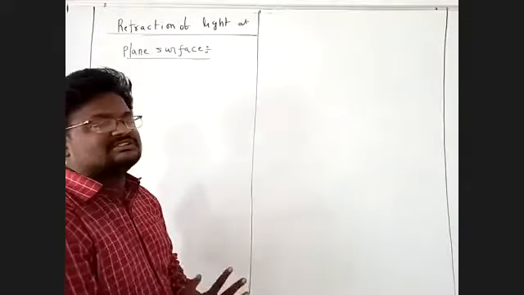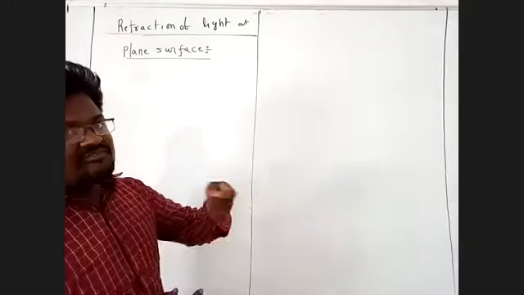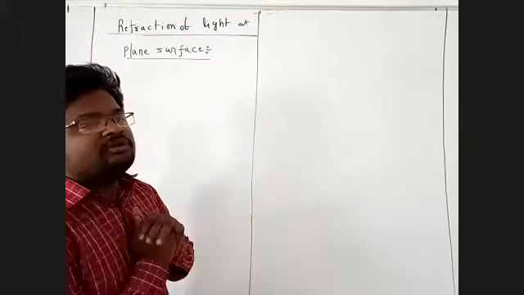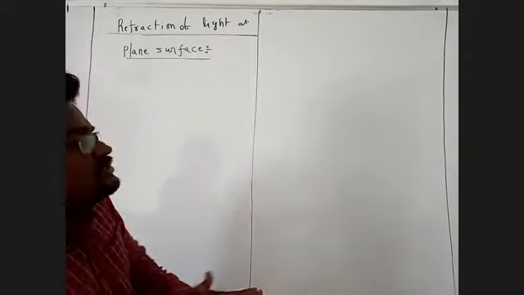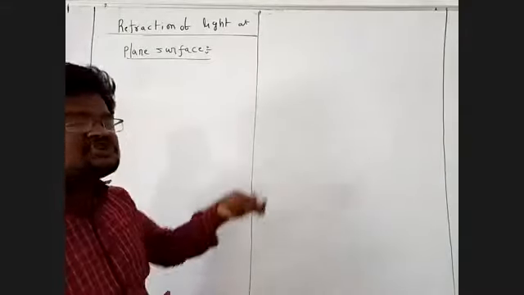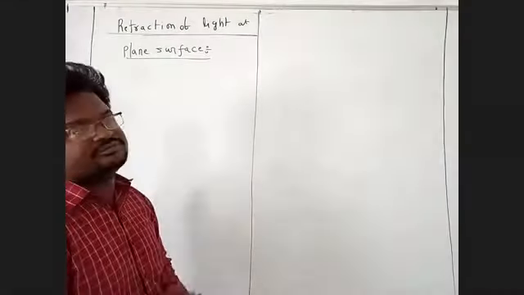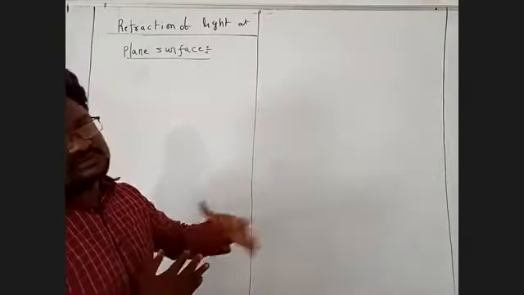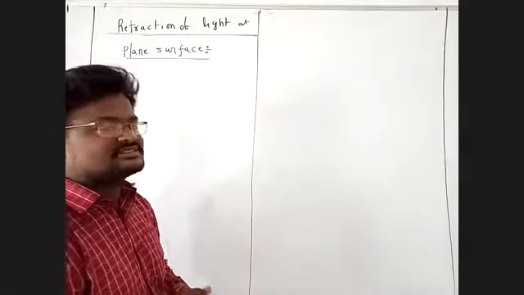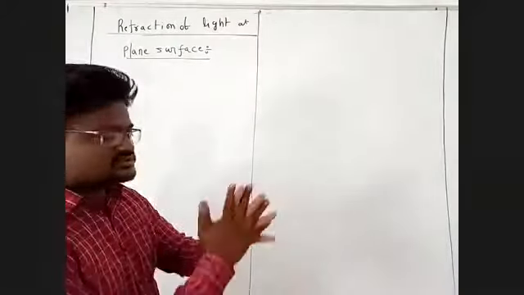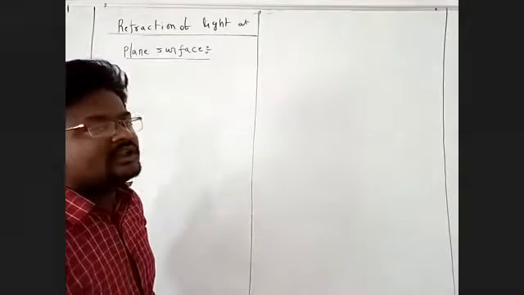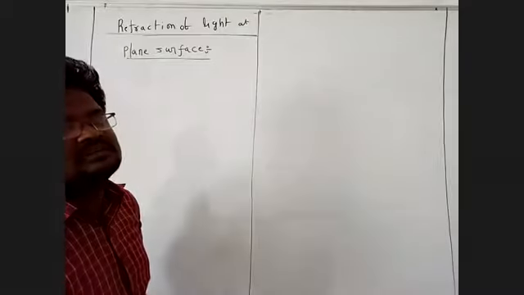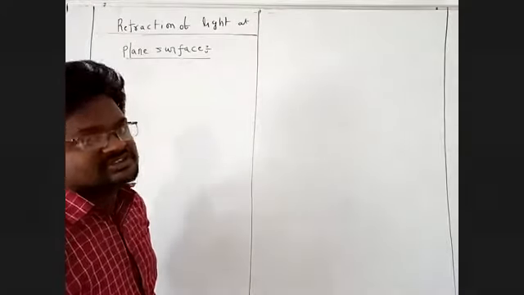Next, incident ray. Incident ray means the beam of light traveling on another medium is called the incident ray. Next, point of incidence. Point of incidence means the point on the interface of the two surfaces where the incident ray strikes is called the point of incidence. Next, angle of incidence. Angle of incidence means the angle between the incident ray and the normal.